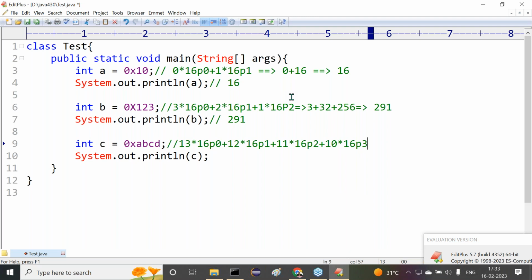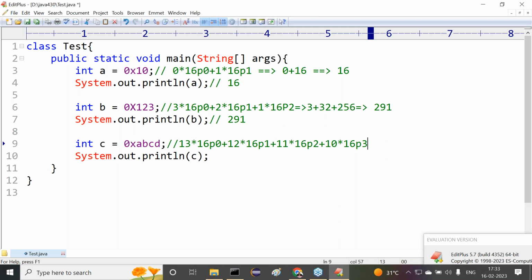Of course, I can get the output directly if I execute this, but you can calculate it. Understood the conversion here? A is what there? 10. B is what there? 11. C is what there? 12. D is what there? 13. In that way, we have to take the values. 0 to 9, A to F. After the 9, what are the values? 10, 11, 12, 13, 14. Like this we are getting the values.